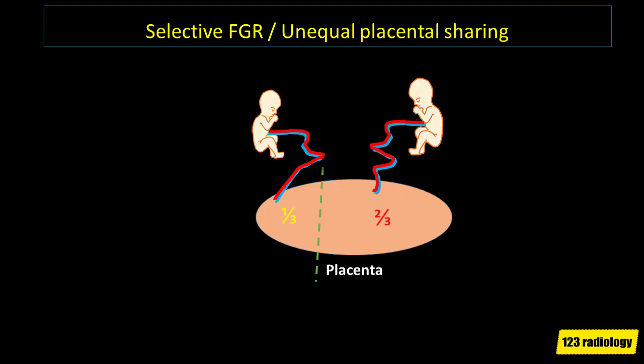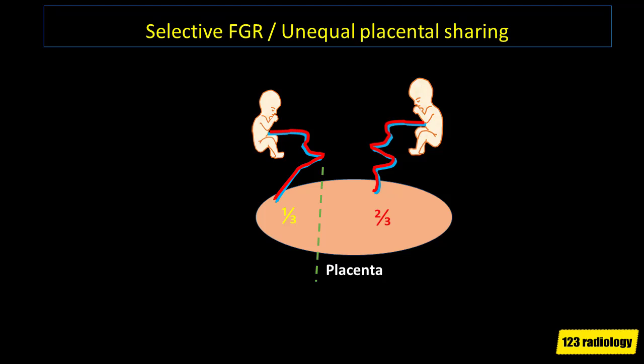Let's draw this imaginary line, which defines the imaginary quarter in the placenta for this pregnancy. Now the kid who gets 2/3 of the placenta is happy and continues to grow, whereas the other kid that has marginal cord insertion has growth trouble. And that leads to a selective fetal growth restriction.